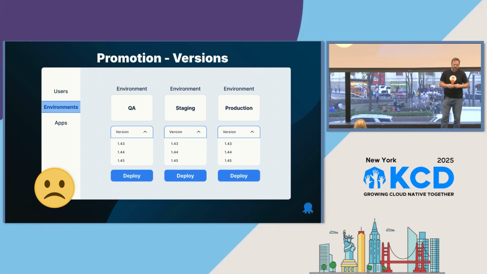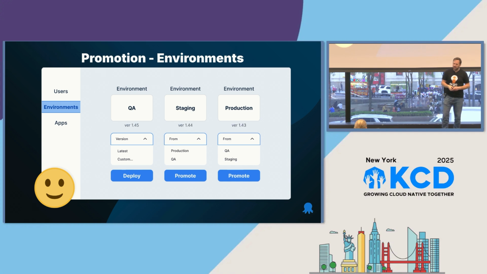The other thing connected with this is that when it comes to promotion, versioning isn't enough either, right? I've got these different environments here. I want to go to production, and now I need to remember which version is the one that I just deployed. Wouldn't it be better if I thought of where it was coming from?